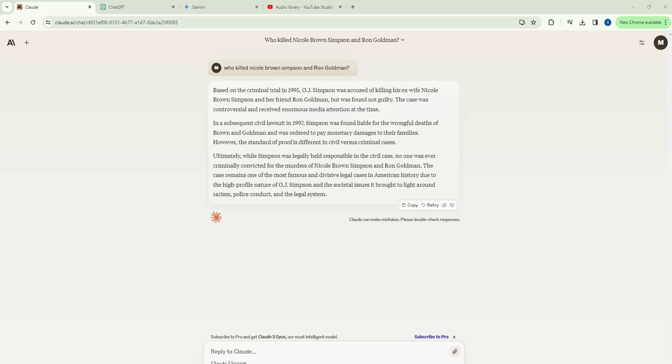In a subsequent civil lawsuit in 1997, Simpson was found liable for the wrongful death of Brown and Goldman and was ordered to pay monetary damages to their families. However, the standard of proof is different in civil versus criminal cases. Ultimately, while Simpson was legally held responsible in the civil case, no one was ever criminally convicted for the murders of Nicole Simpson and Ron Goldman. The case remains one of the most famous and divisive legal cases in American history due to the high-profile nature of O.J. Simpson and the societal issues it brought to light around racism, police conduct, and the legal system. That seems very matter-of-fact, very fair, stated the facts, didn't state an opinion.